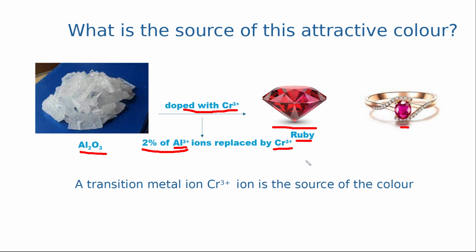The color of this ruby is generated due to chromium 3+. So the color of a complex is generated due to the transition metal ions present in it, and it also shows a spectrum at the same time. The color and the spectrum are both generated due to the transition of electrons.